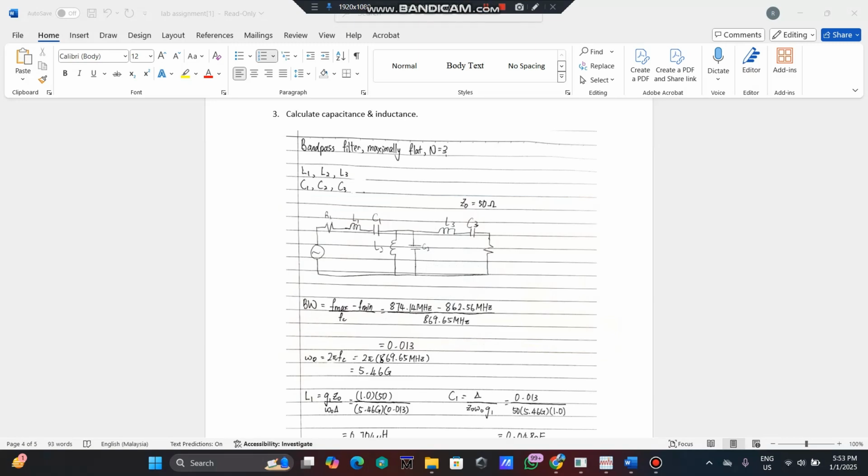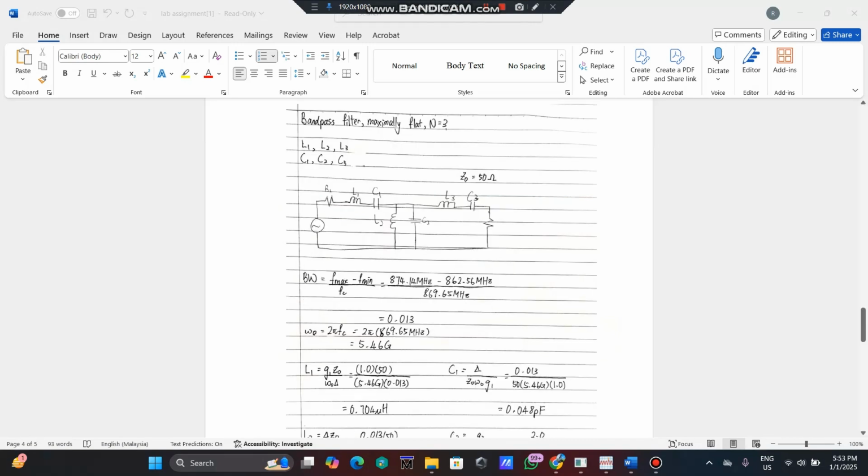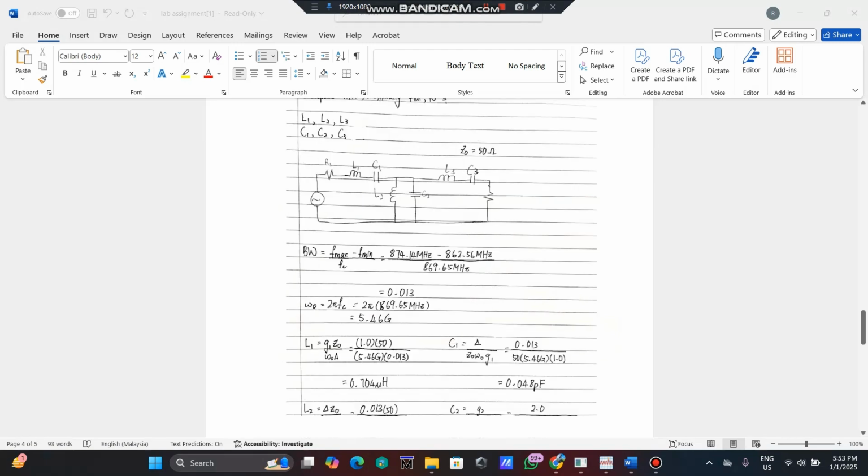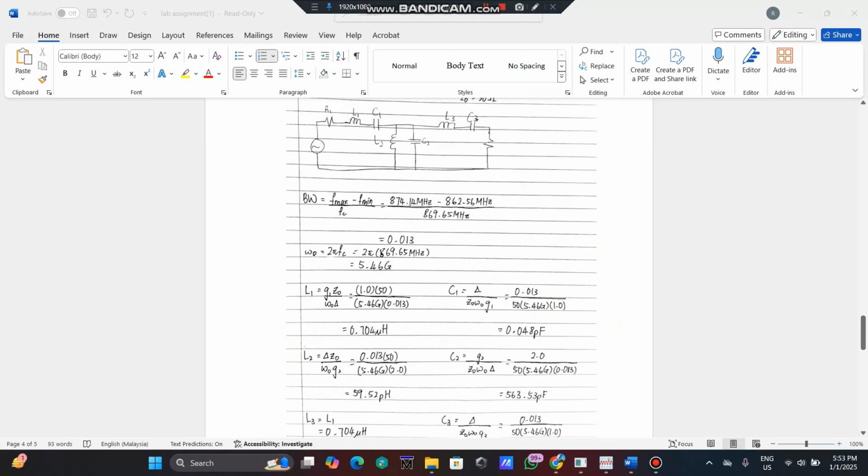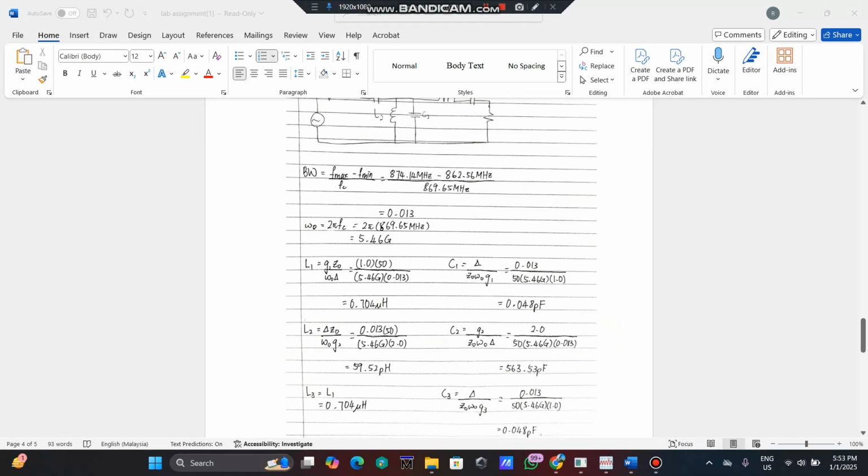I'm LEONG. Now I will present the calculation theoretically. For this lab assignment, we will design a maximally flat bandpass filter, and n is equal to 3. Here's the drawing for our circuit. To find the values of L1, C1, L2, C2, L3, C3, this is the calculation part.